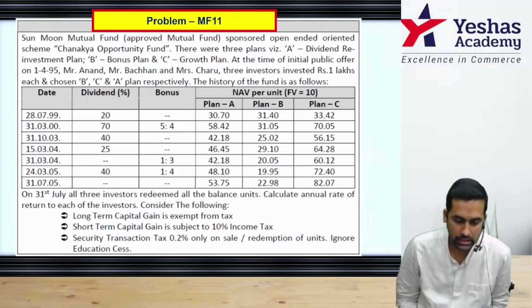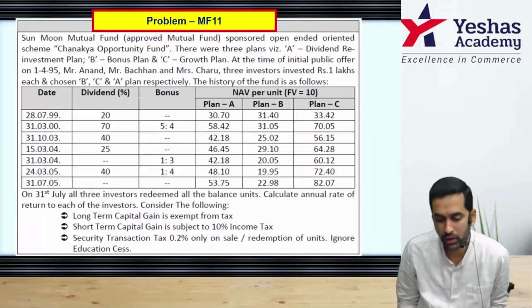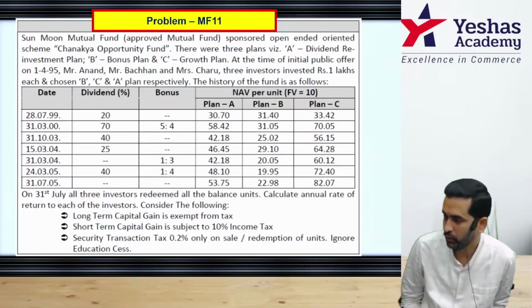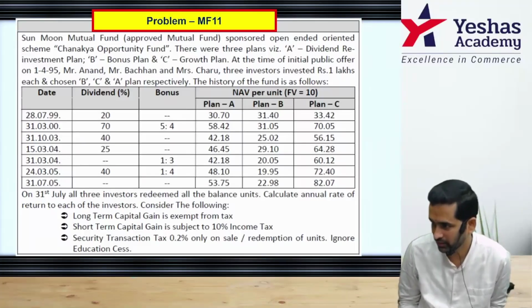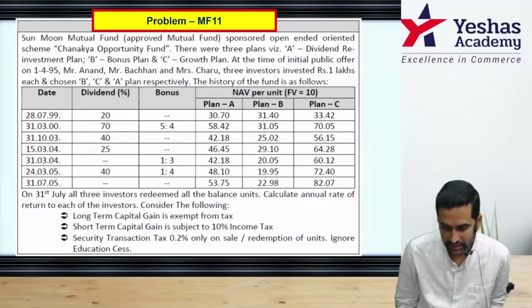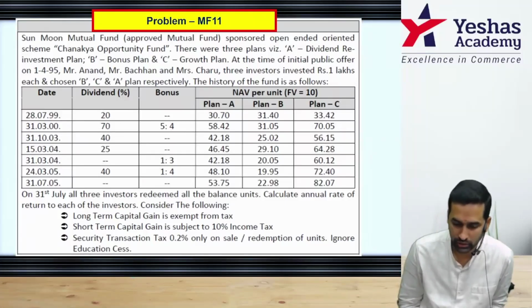Sun Moon Mutual Funds, an approved mutual fund sponsored open-ended scheme, Chanakya Opportunity Fund. Now, an open-ended scheme means any day you can enter, any day you can exit. There were three plans: Plan A, dividend reinvestment plan; B, bonus plan; and C, growth plan.